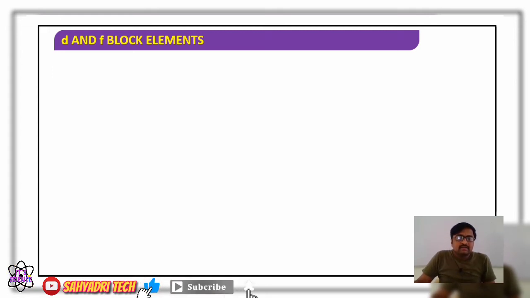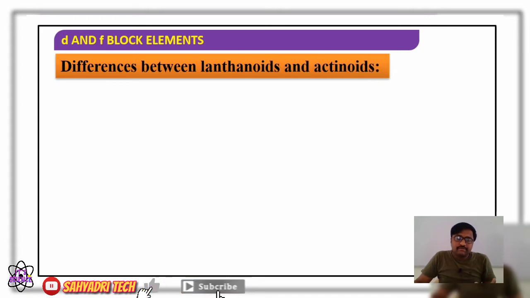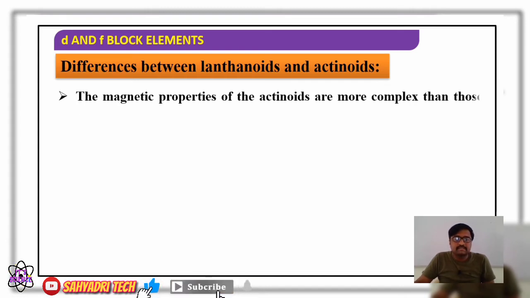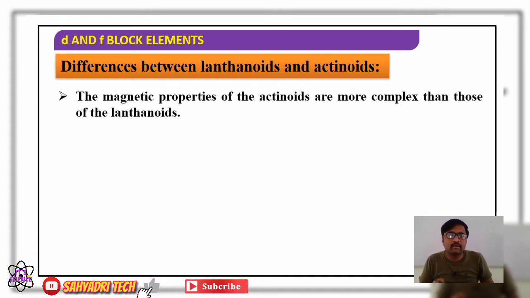Now we have to consider the differences between lanthanides and actinides, how they differ from one another. If we consider the magnetic property, what is that? Paramagnetism. Coming to the differences, what is the first difference? The magnetic properties of actinides.